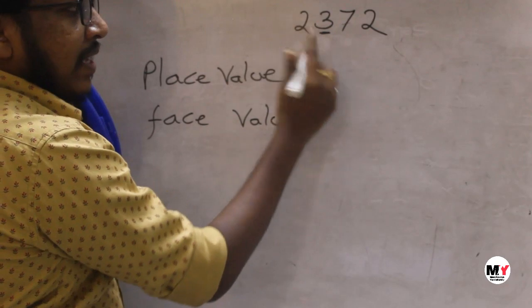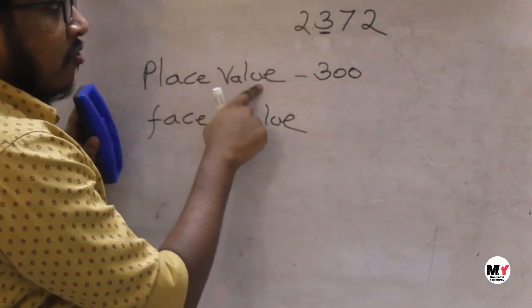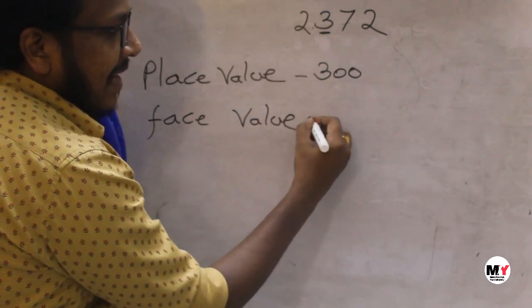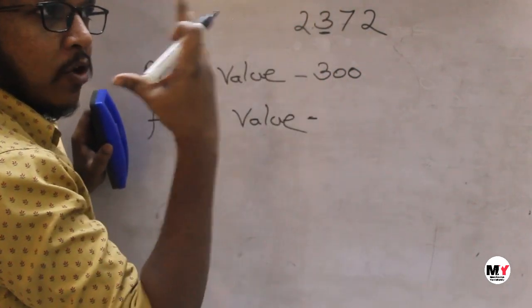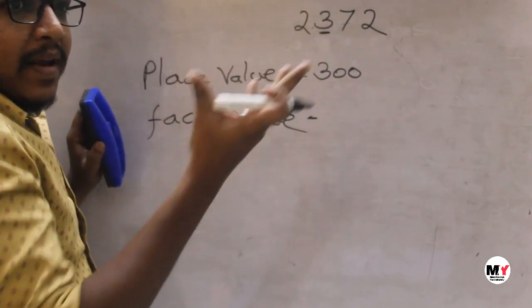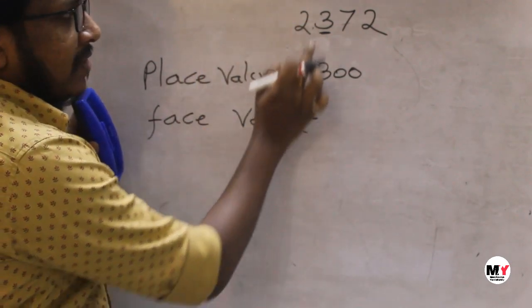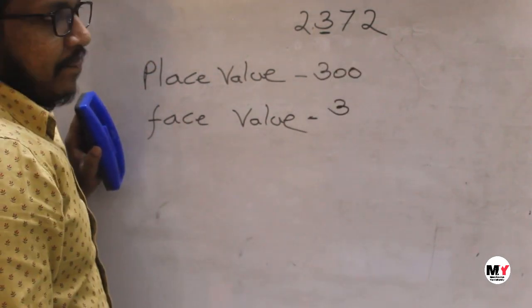What is the number here? 3. So therefore we have to write it as 300. The place value of this 3 is 300. And what do you mean by face value? Face is nothing but the same value, like whatever you see in the face in the mirror, the same, that's the face. So the face value of this 3 is the same number, 3 only.